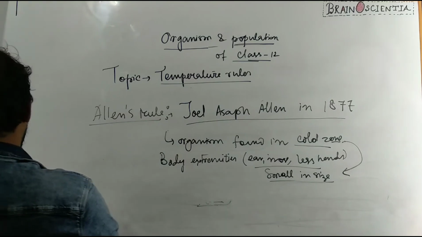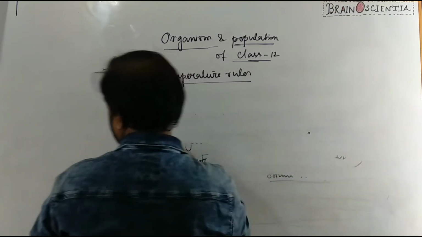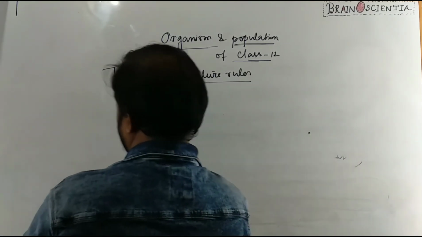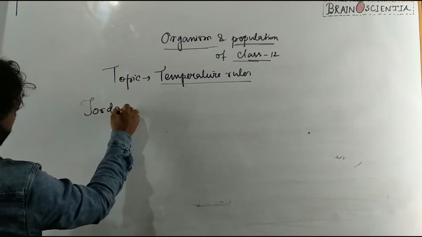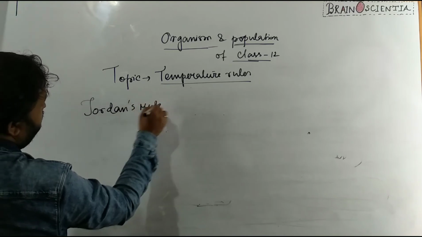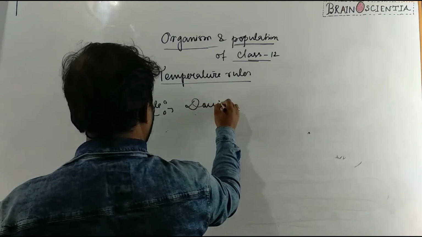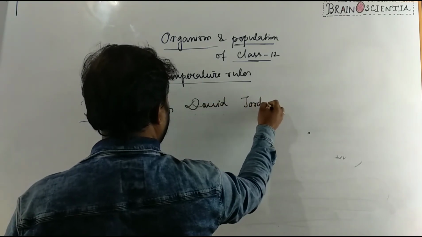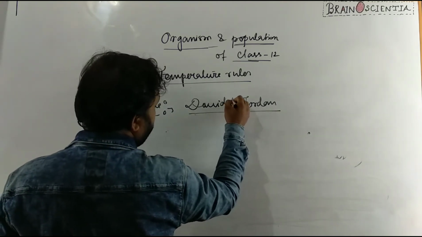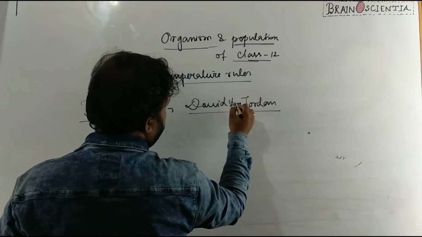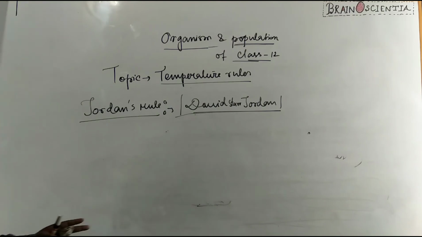One more rule is Jordan's rule, proposed by David Jordan, sometimes also called David Starr Jordan.